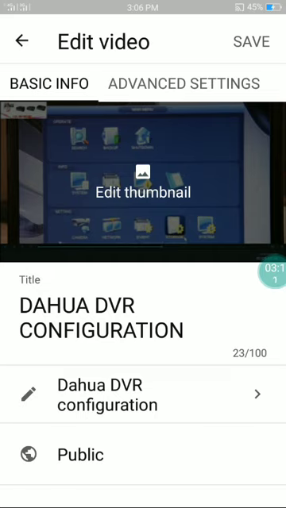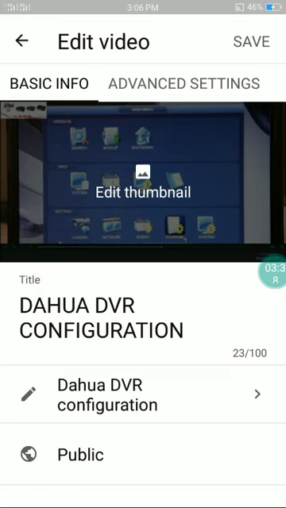As you can see, the save button is not yet working, so you must remember to clear the cache, clear the data, comply with the new guidelines of YouTube, that is to select the proper audience, whether it's made for kids or not made for kids. You just need to select that one.